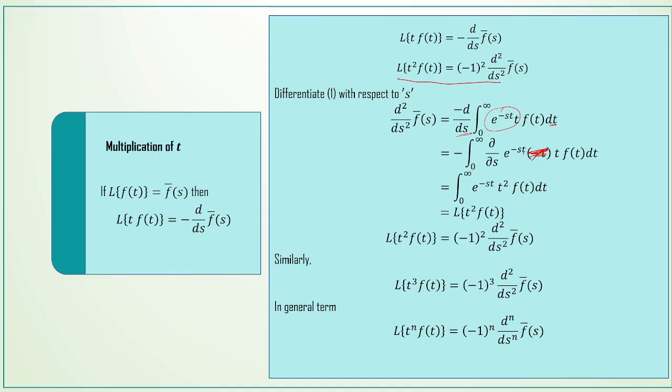And then again differentiating this e power minus st with respect to s, we get one more term: minus integral 0 to infinity e power minus st into minus t into t f of t dt.